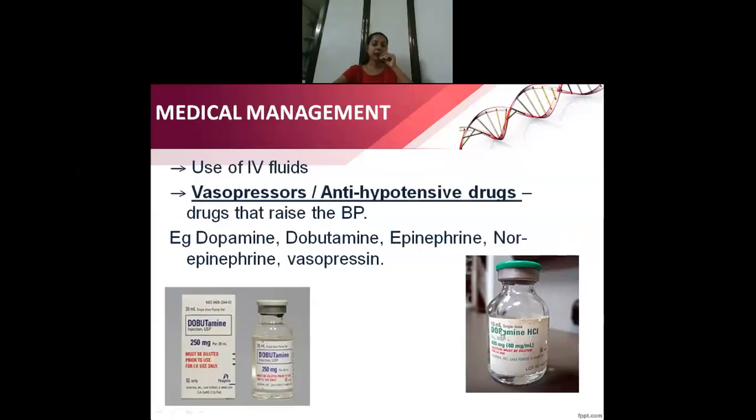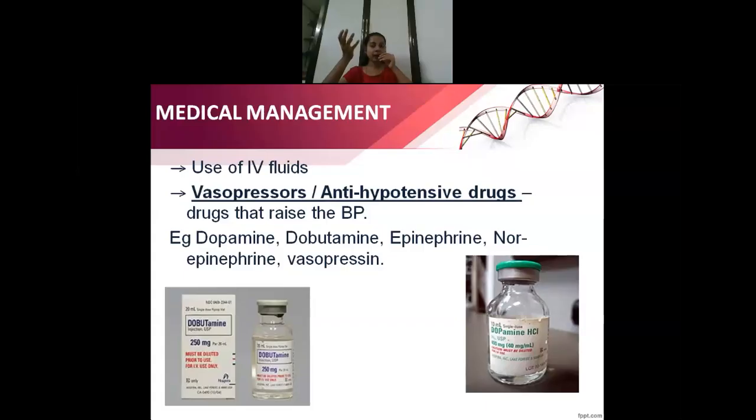Then medical management. Now commonly we see that in the hospital, when a person's BP is dropping, we give dopamine. That is the most important drug that we give. Dopamine is there, dobutamine is there. Then we have adrenaline, which is also called epinephrine, noradrenaline, which is also called norepinephrine, and vasopressin. But commonly the drug dopamine is given. It is given in the form of infusion. So those drugs are also called vasopressors.